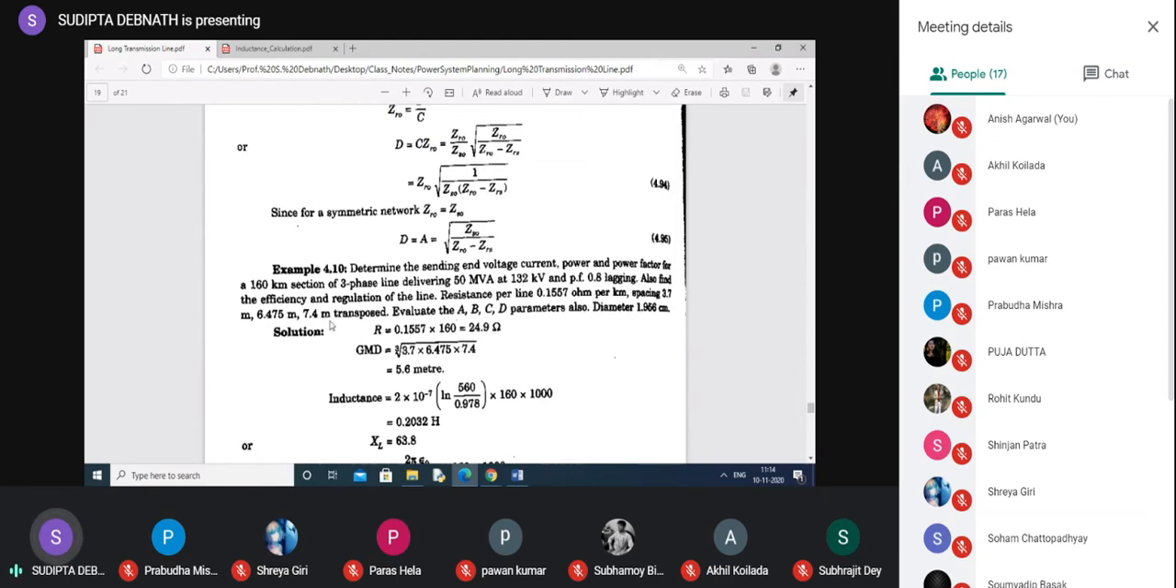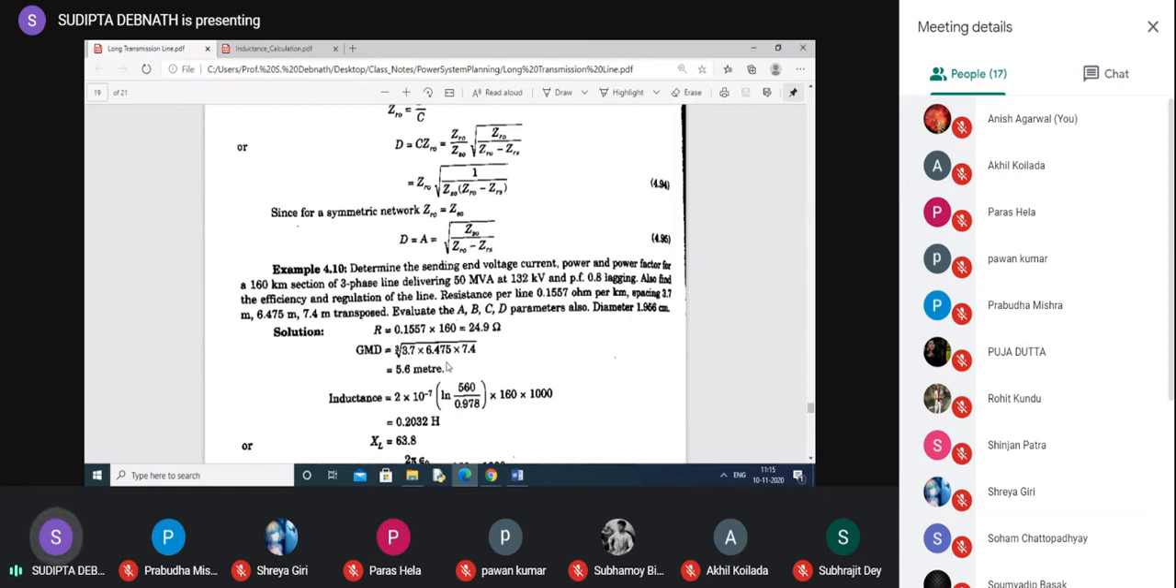The spacing is given because you have to calculate the inductance. You know, asymmetrical spacing and transposition. What is the formula? The formula for inductance was 2 into 10 to the power minus 7 ln D equivalent by R dashed, not R. So what is D equivalent? D equivalent was the cube root of this one into this one into this one. That is the GMD.